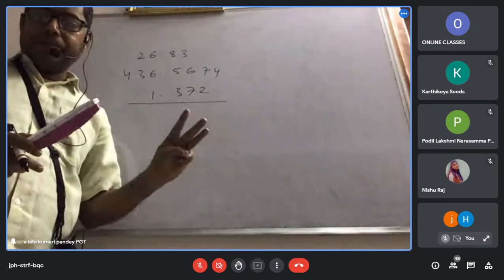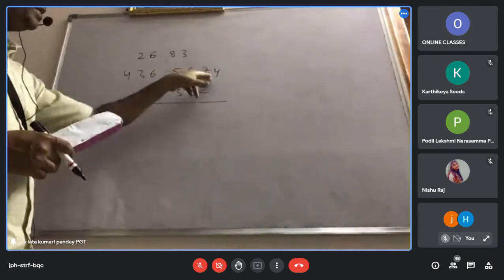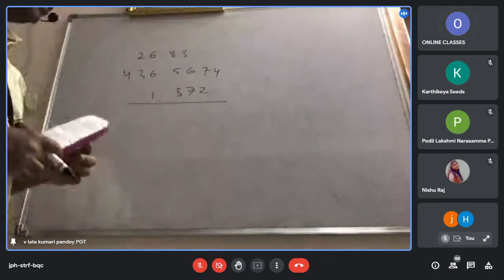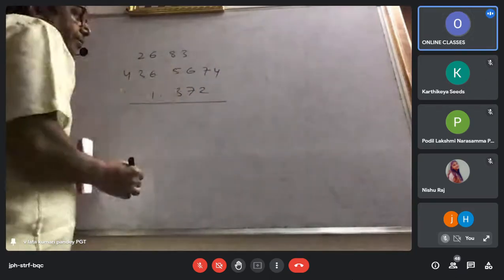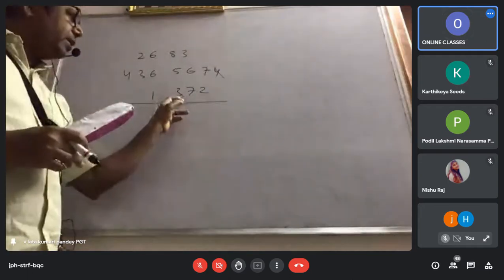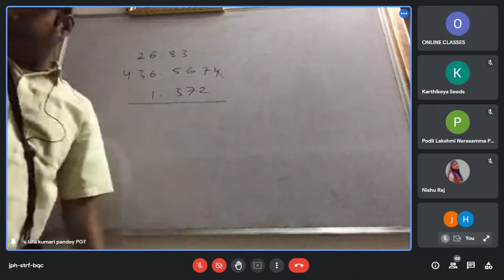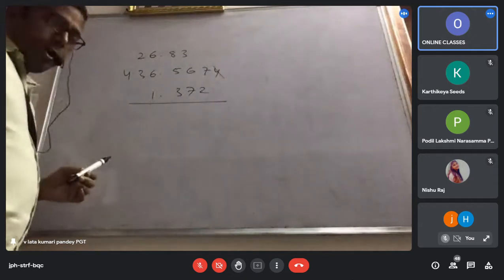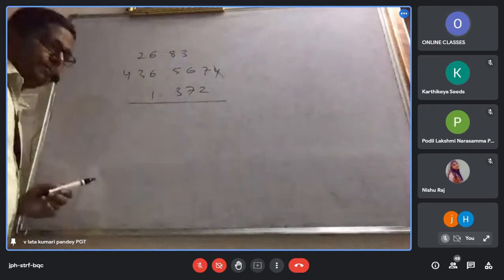Here there are 4 digits, 5, 6, 7, 4, so one digit is to be dropped. Because this is less than 5, you can simply drop it. And these others already have 3 digits. Every number should contain one more digit than the least number of digits after the decimal.